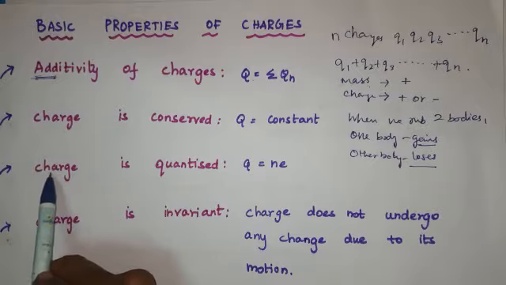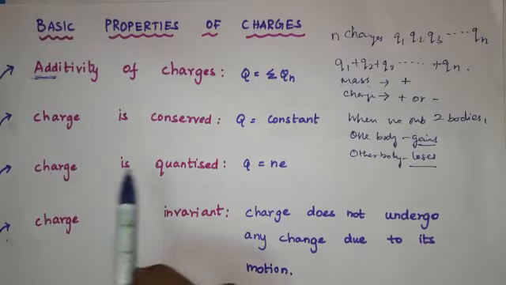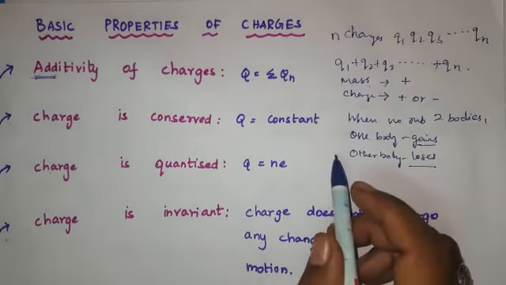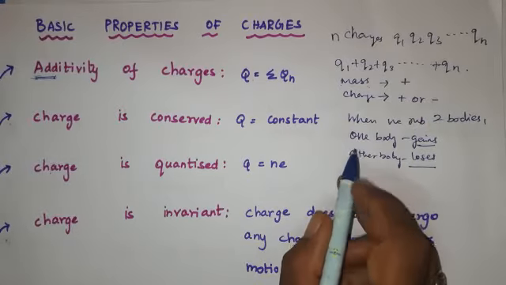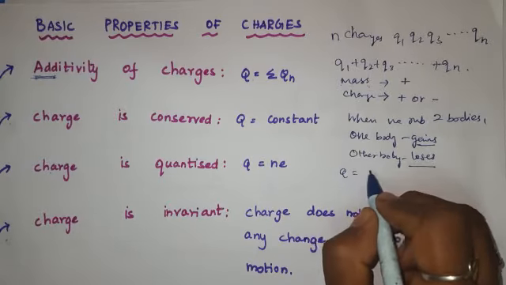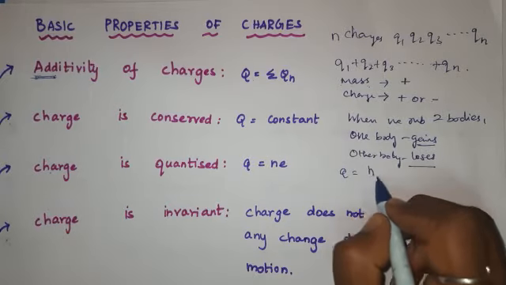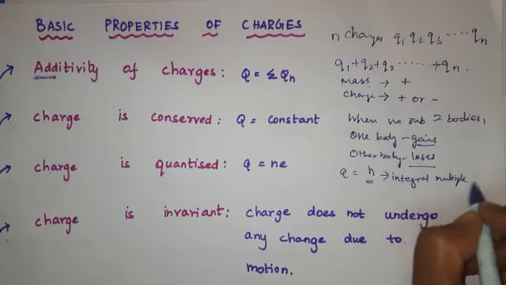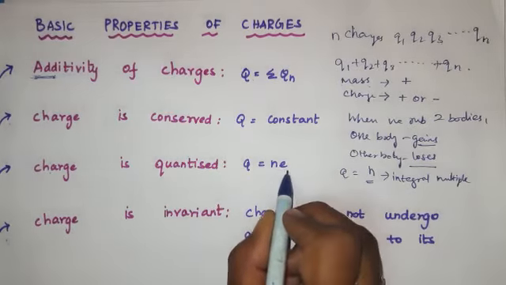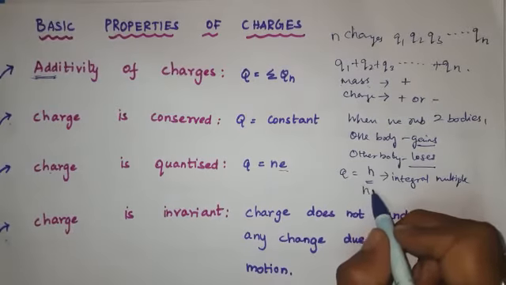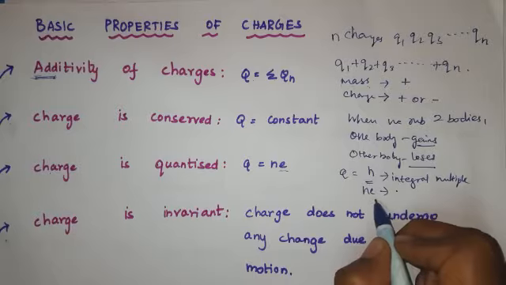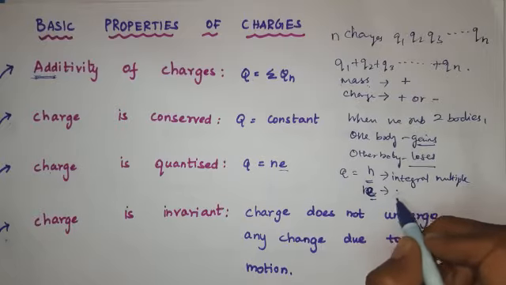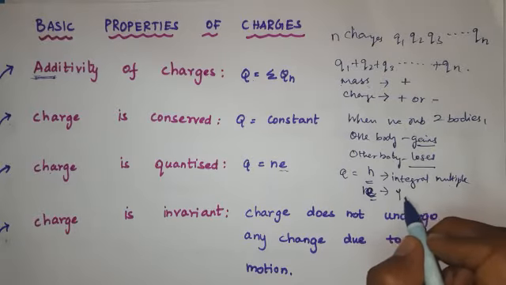Let's go to the third point. Charge is quantized. Q is equal to ne. That means the charge Q on any object is equal to an integral multiple, where n is an integer, of the fundamental unit of charge. That is nothing but n into e. So what is e? You just remember, e is the fundamental unit of charge.